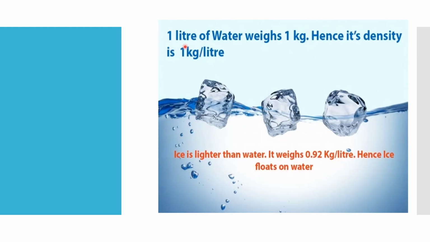So 1 liter of water weighs 1 kg. Hence its density is 1 kg per liter. Ice is lighter than water. It weighs about 0.92 kg per liter. Hence ice floats on water.